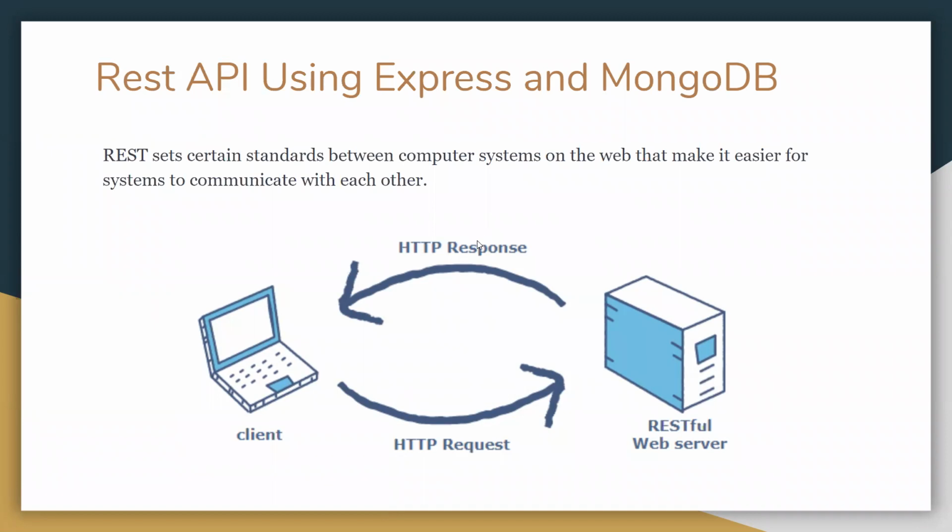So, REST API using Express and MongoDB. We'll try to make a REST API with the help of Node.js and MongoDB. REST API sets certain standards between computer systems on the web that make it easier for systems to communicate with each other. Here is the image, so we can understand it very easily. A client tries to send a request. Here will be the RESTful API web server, and based on the request, the RESTful API will respond to the client.